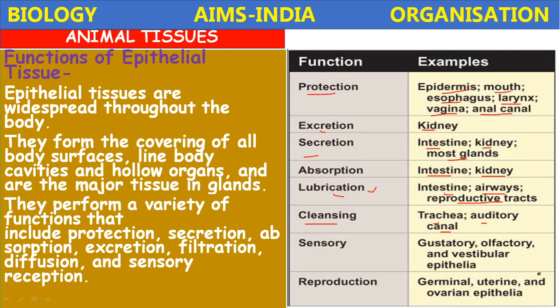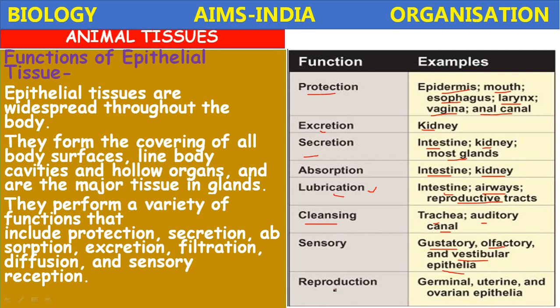The sense organs are made up of this epithelium. Gustatory, the epithelium present in the tongue, for taste. Olfactory, the epithelium present in the nostrils, which senses smell. And vestibular epithelium, in the vestibule of the internal ear, helps in receiving vibrations and detecting sounds.